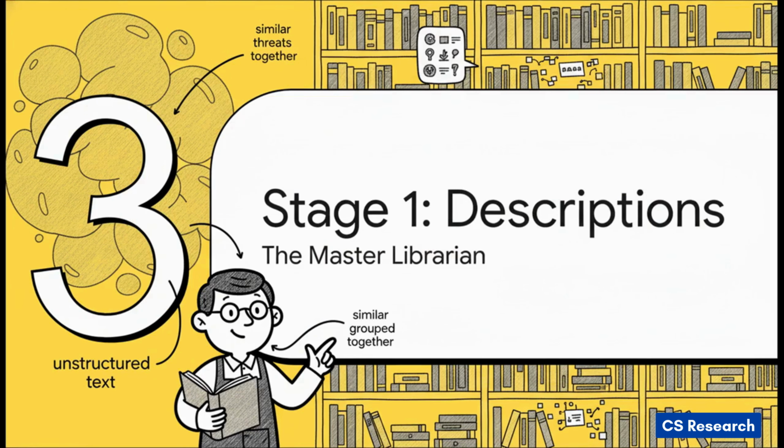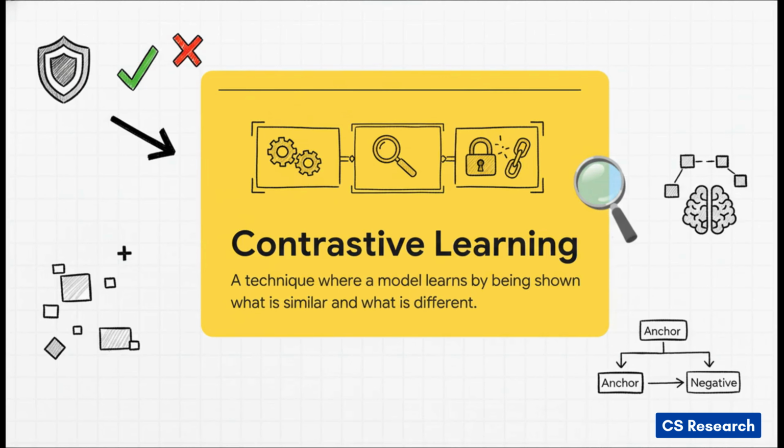Okay, let's break down stage 1. I want you to think of this stage like we're training a master librarian. The AI's only job is to take thousands of unstructured, messy vulnerability reports and organize them into this perfect semantic library, where all the similar threats are grouped together, nice and neat. The technique behind all this is called contrastive learning, and honestly, it's way more intuitive than it sounds.